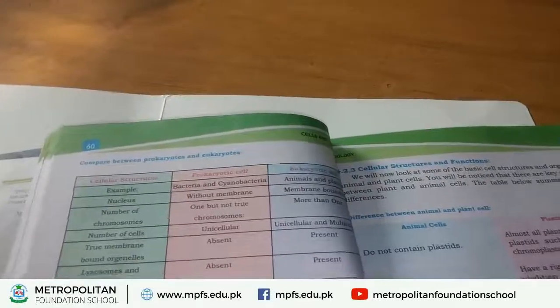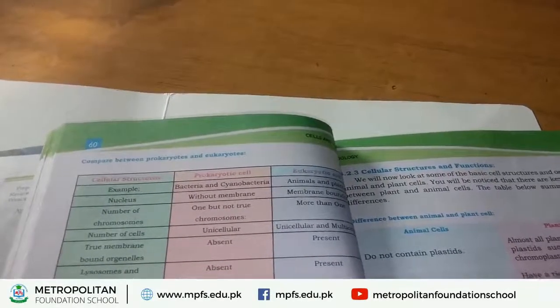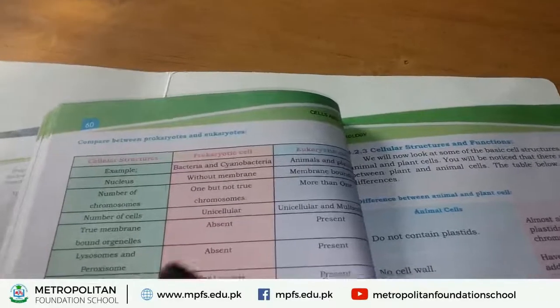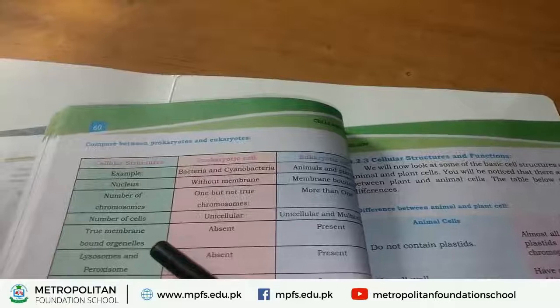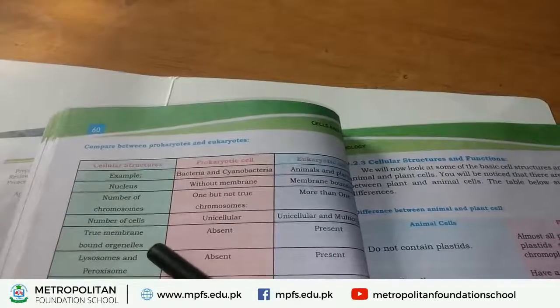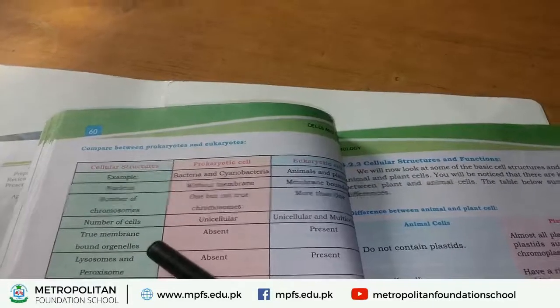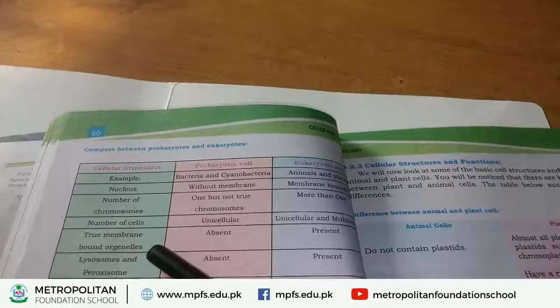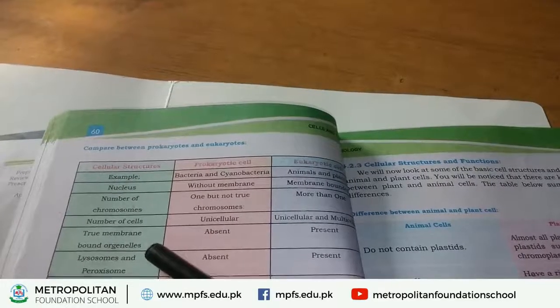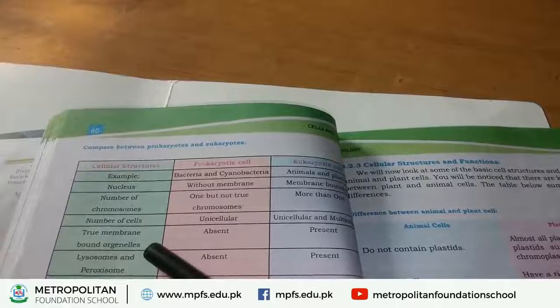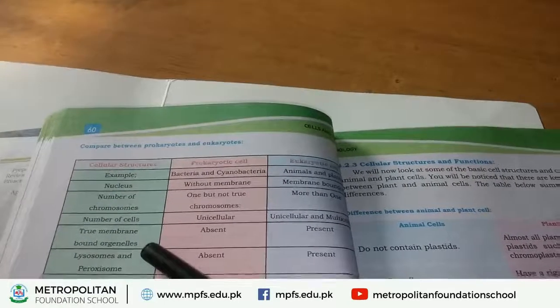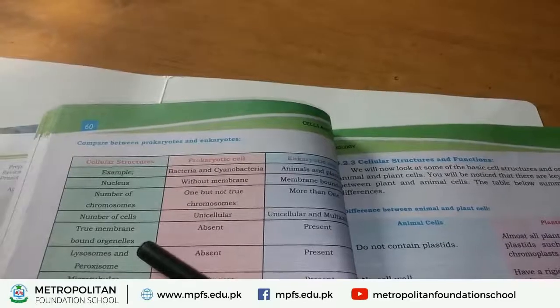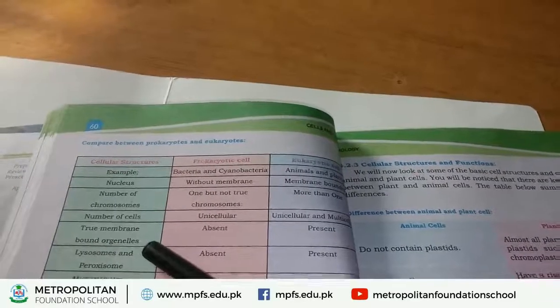Now we study another characteristic, that is true membrane bounded organelles. What do you mean by true membrane bounded organelles? True membrane bounded organelles means mitochondria, plastids, chloroplasts, and nucleus. These are called membrane bounded organelles.